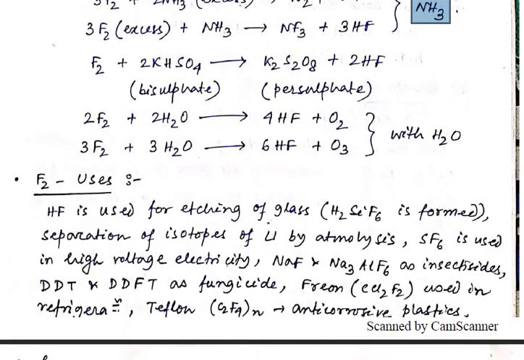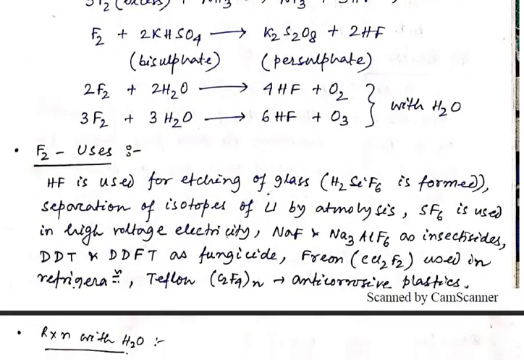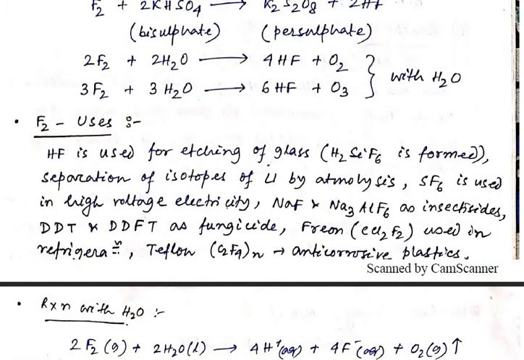Now we are going to the uses of fluorine. HF, the hydrogen fluoride, is used for the etching of glass, and here H2SiF6 is formed, meaning when the HF reacts with the glass, in which silica is there, it will finally form H2SiF6.